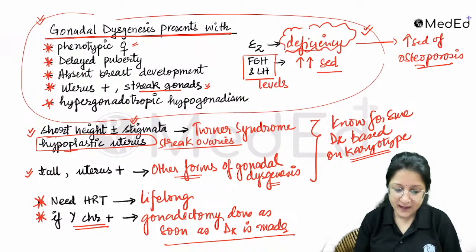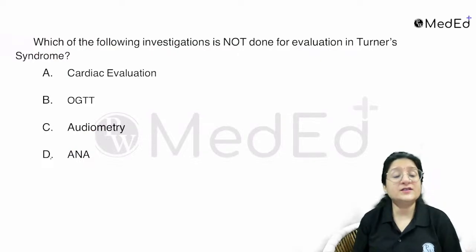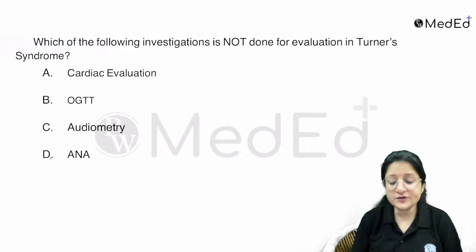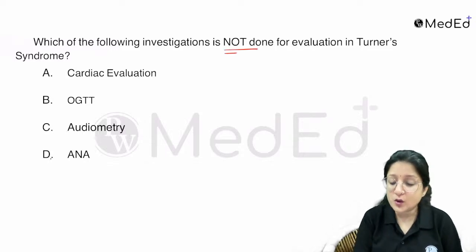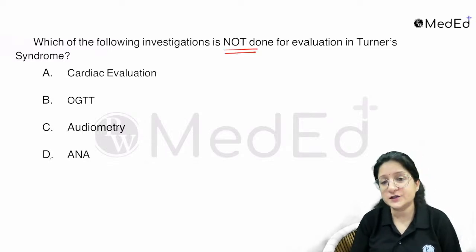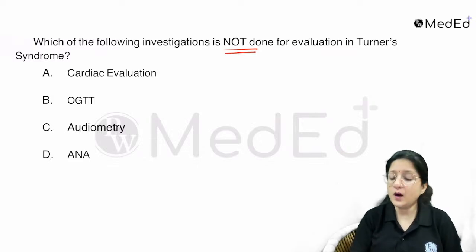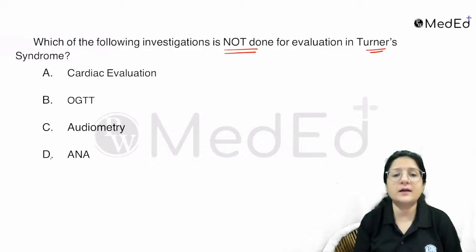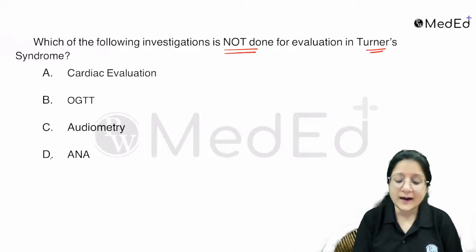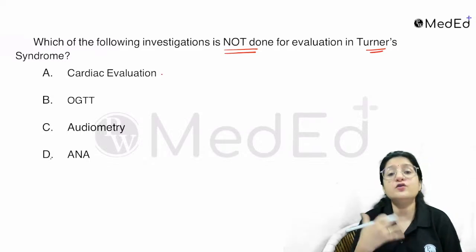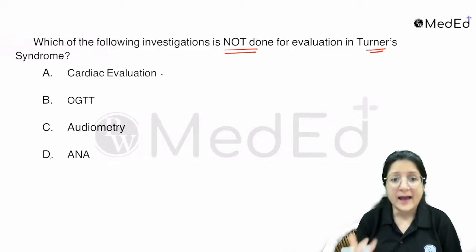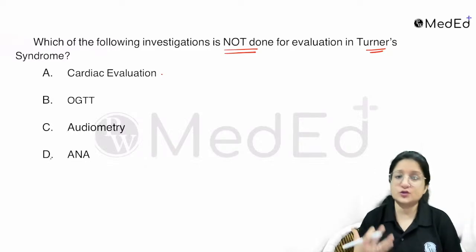Okay. Now let's have a look at the next question. In a recent INICET, they asked which of the following investigations is not done for evaluation of Turner syndrome? For attempting this question, you need to know what other things can be there in Turner syndrome patients. Cardiac evaluation is required because they can have cardiac complications.